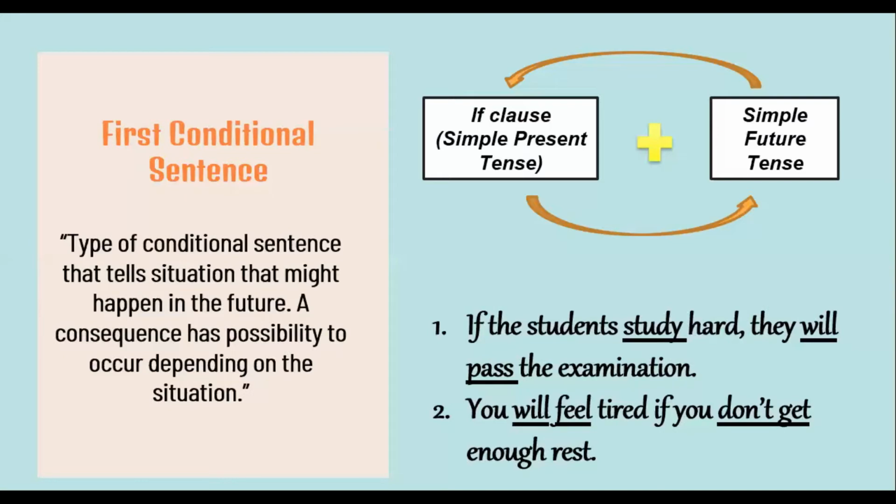Now let's look at the other conditional sentence, and it is first conditional sentence. What is first conditional sentence? This is a type of conditional sentence that tells about a situation that might happen in the future. And the consequence has a possibility to occur depending on the situation.